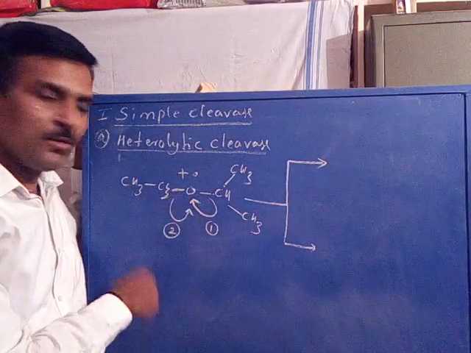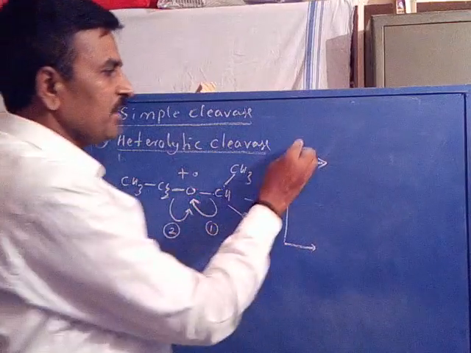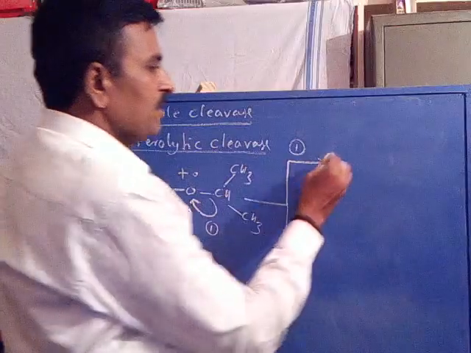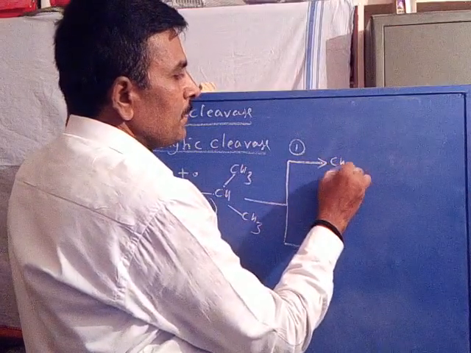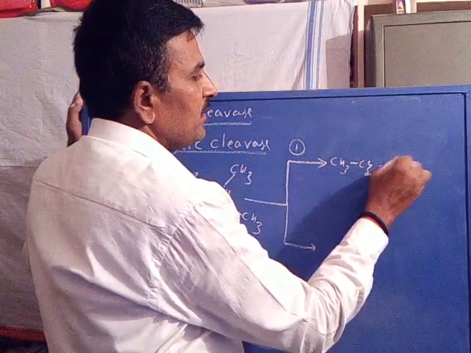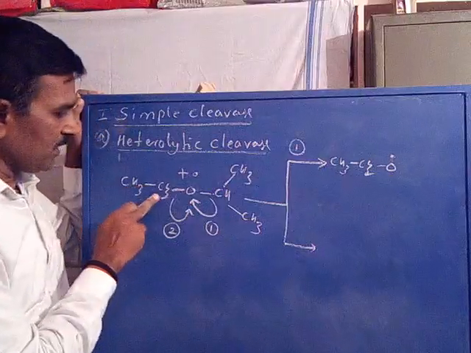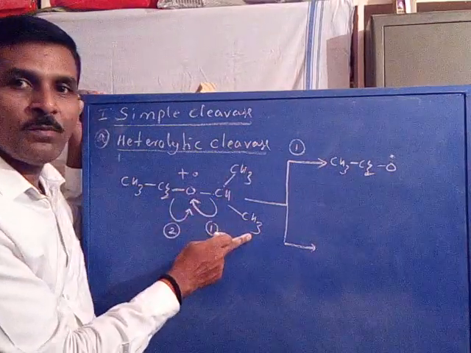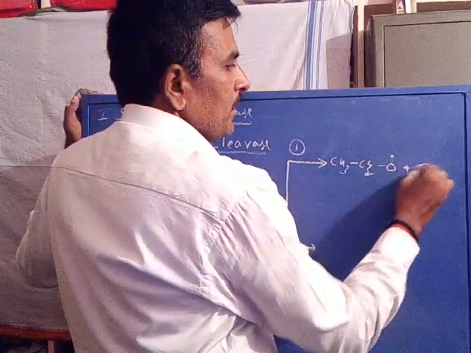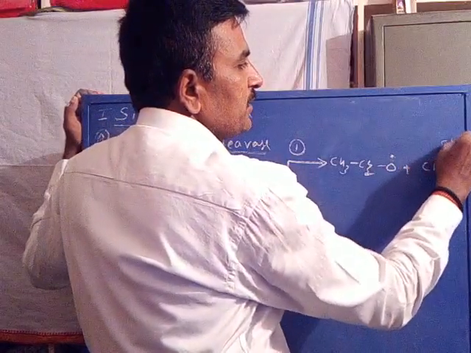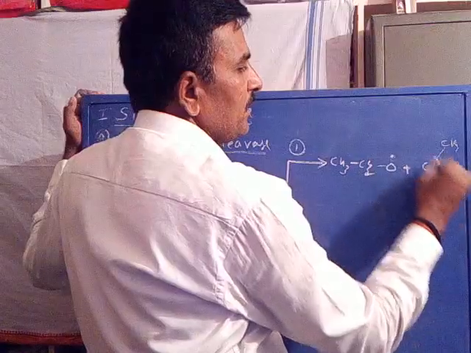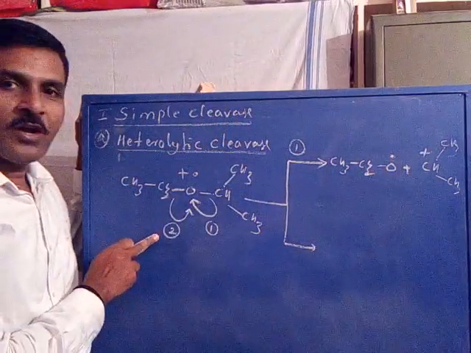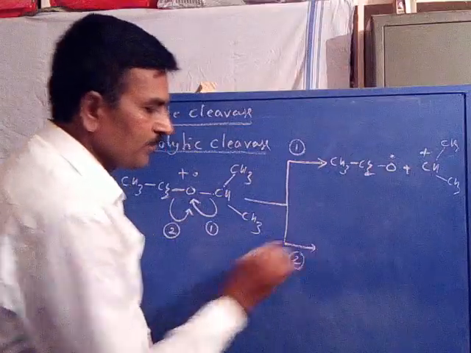Now what happens? If the first process happens, the first cleavage, we will get CH3 CH2 oxygen as a radical, and the isopropyl cation, CH3 with a plus charge. Now coming to the second process.